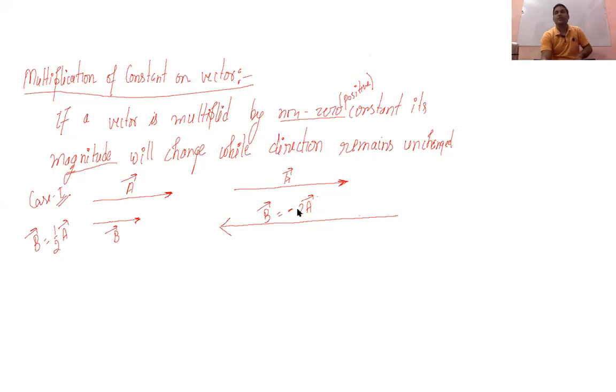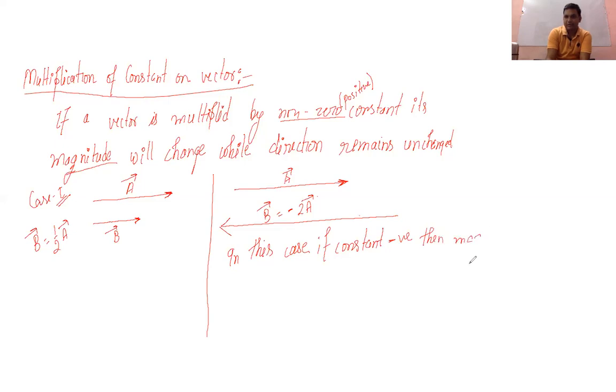And if there is a negative constant, the direction will also change. So in this case, if the constant is negative, then magnitude and direction both change.